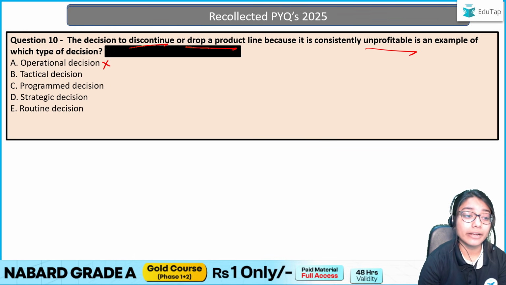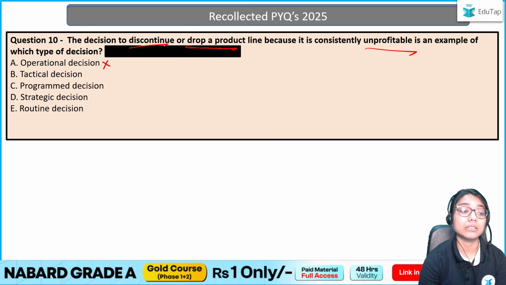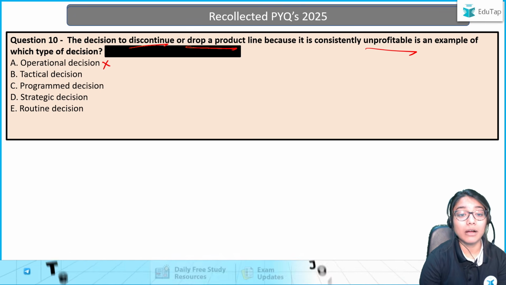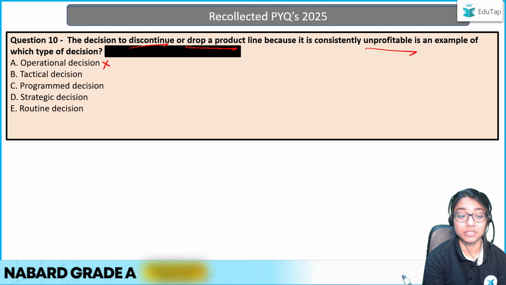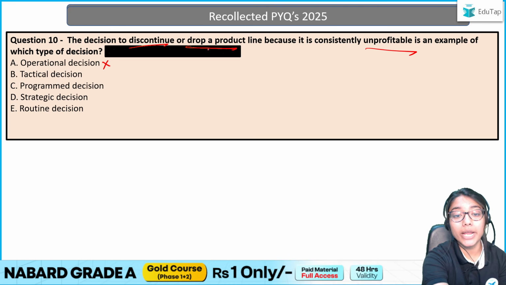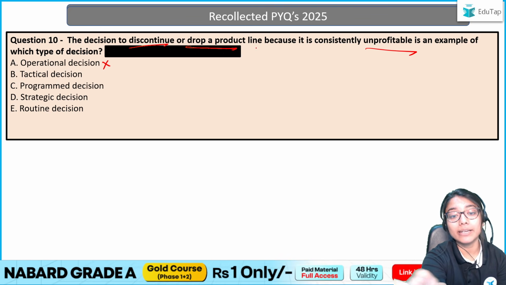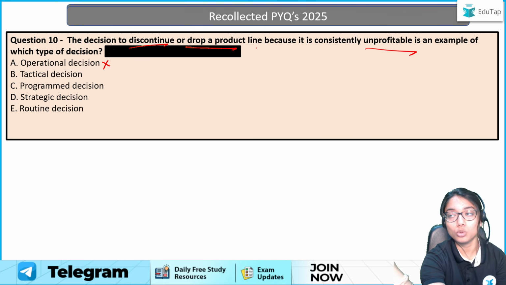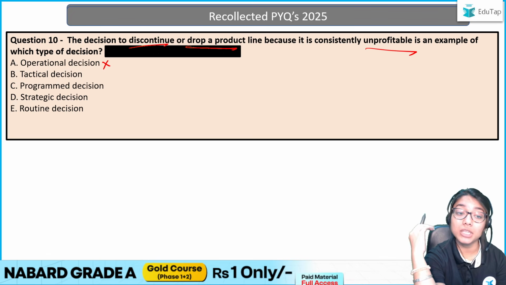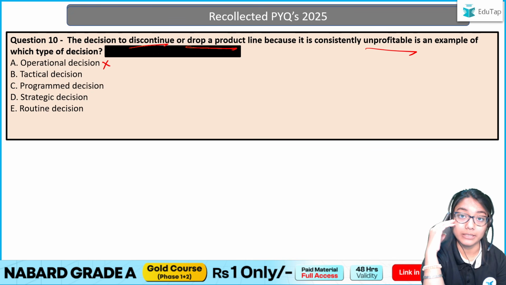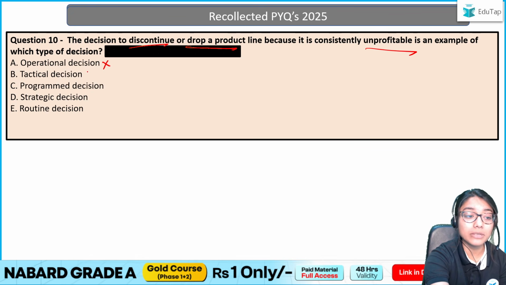Then can I say it's a tactical decision? It's not a tactical decision either, right? Because we are not talking about department-wise decisions. Because discontinuing or dropping a product line, can the marketing department just suddenly say that yes, we can drop it? No, they cannot. Everybody else has to have an input in it, and it's generally the top level management who decides certain things, right? So it's not tactical either.